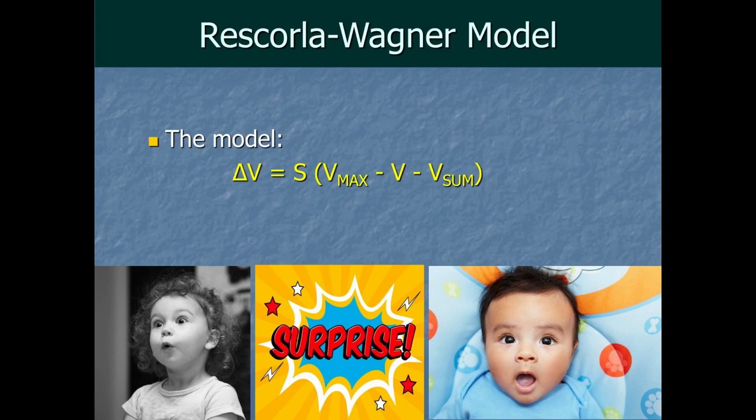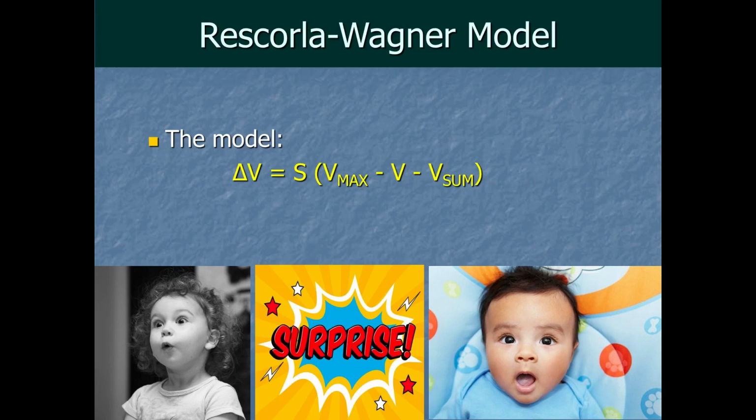But when extinction begins, in those first few trials, the rules have changed suddenly. So of course our brain is going to be very surprised in those early extinction trials, very surprised when the US doesn't follow the CS. So it makes sense that a lot of learning happens then.